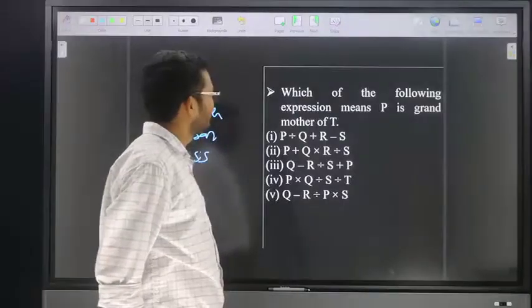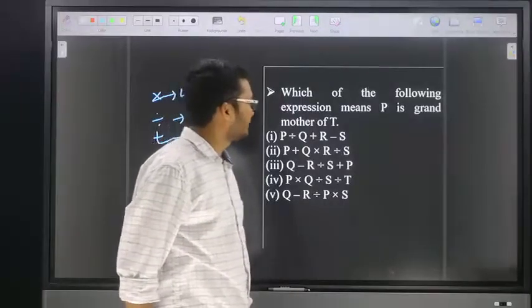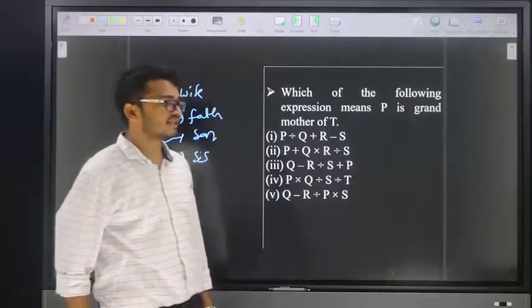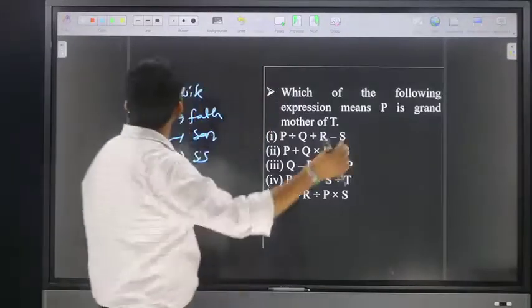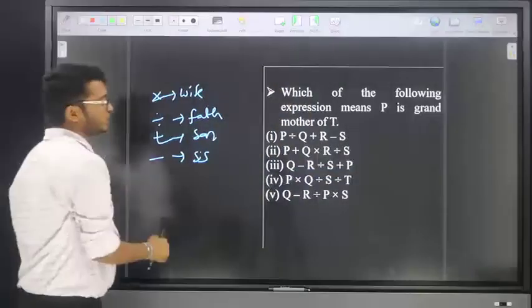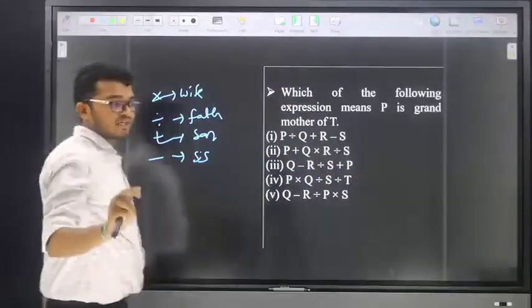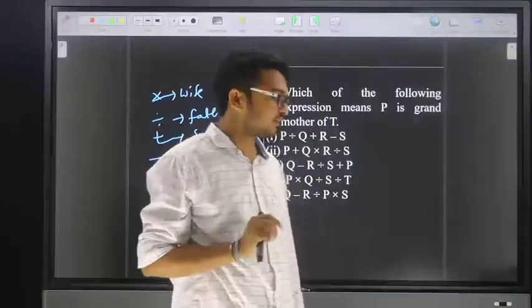Next, friends, the following question: which of the following expressions means P is grandmother of T? For this question, there is no need to solve. By seeing only, we are able to conclude. How?